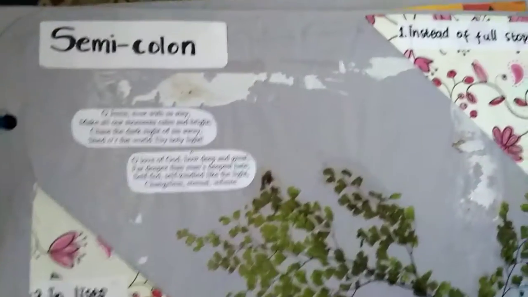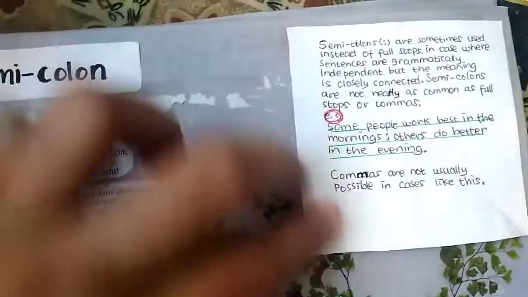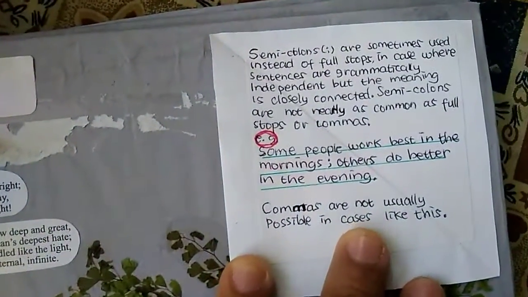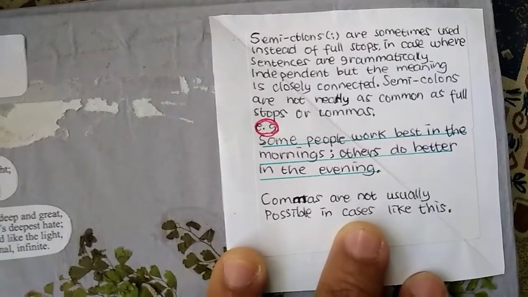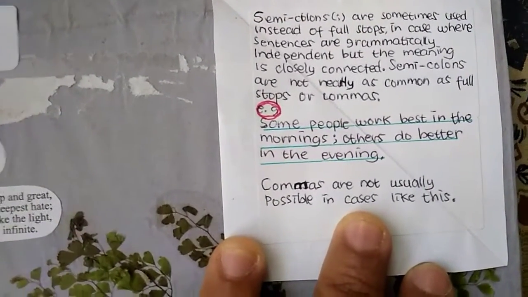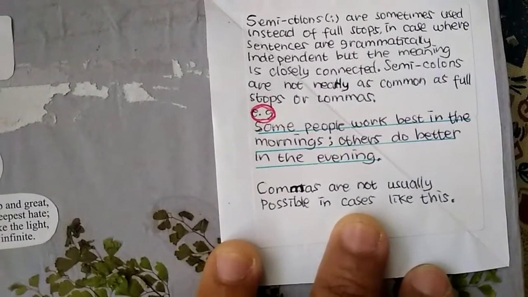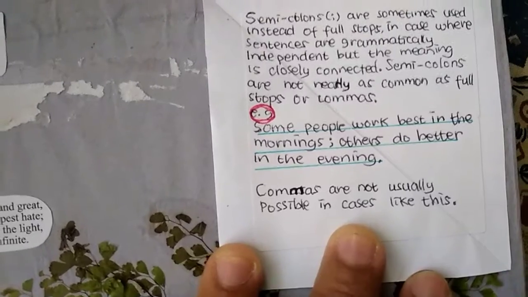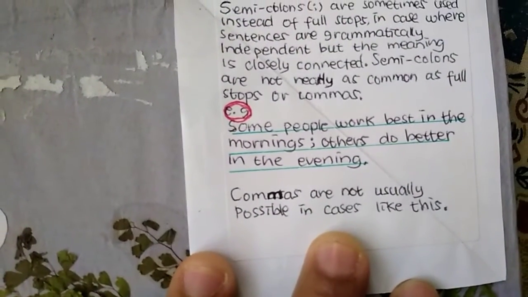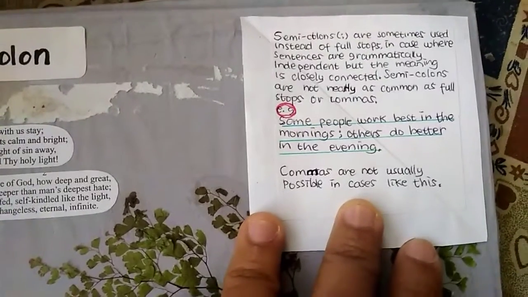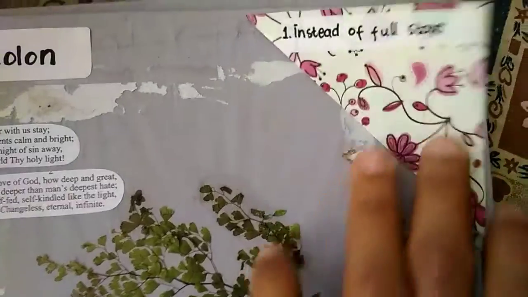So there are two parts of this, and number 1 is instead of full stop. Semicolons are sometimes used instead of a full stop in cases where sentences are grammatically independent but the meaning is closely connected. Semicolons are not really as common as full stops or commas. Some people work best in the morning, others do better in the evening. Commas are not usually possible in cases like this.